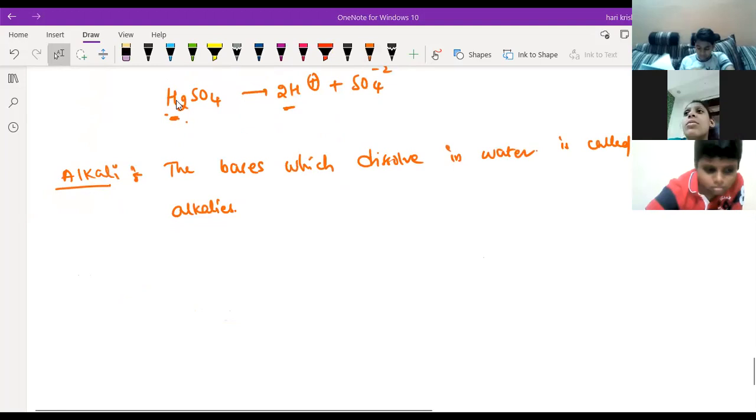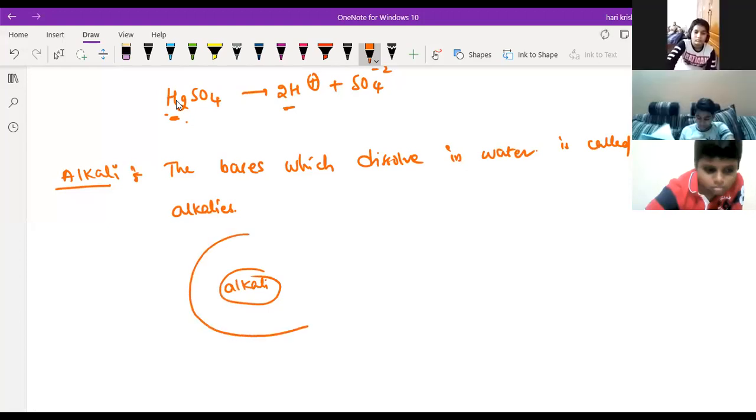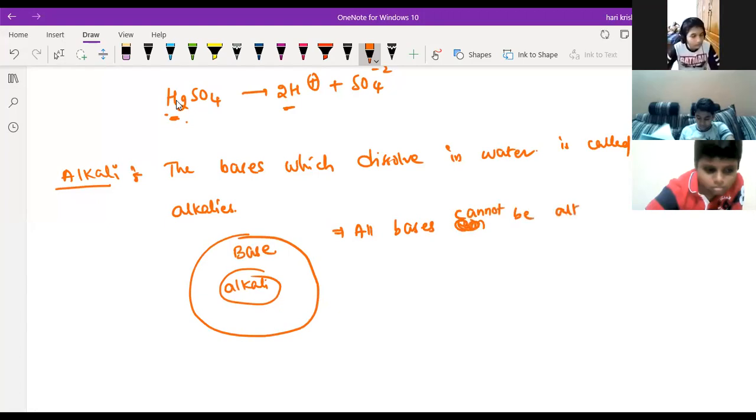Means if you take alkali, alkali is a subset of the base only. All bases cannot be alkalis, but all alkalis are bases.